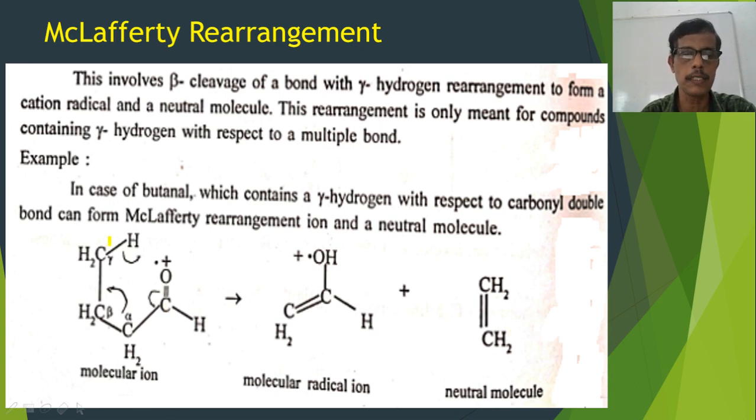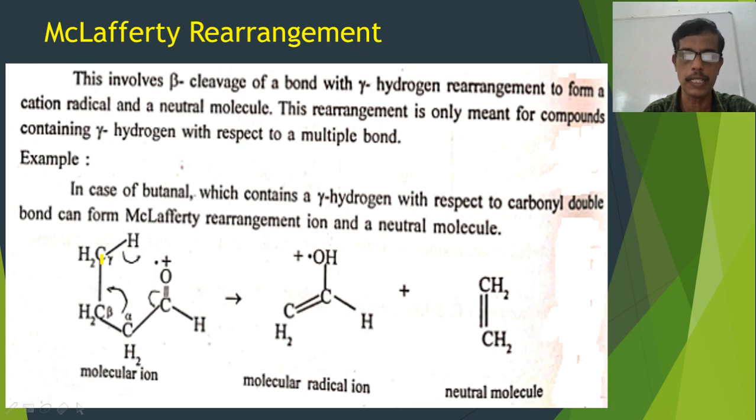You can see butanal is CH3, CH2, CH2, CHO. So you can see CHO is a functional group. The carbon atom next to CHO is called alpha carbon, and the corresponding hydrogen is alpha hydrogen. Next is beta carbon. The hydrogen is beta hydrogen, and next is gamma carbon. The hydrogen atoms are called gamma hydrogen atoms. Therefore, the molecule contains gamma hydrogen atoms.